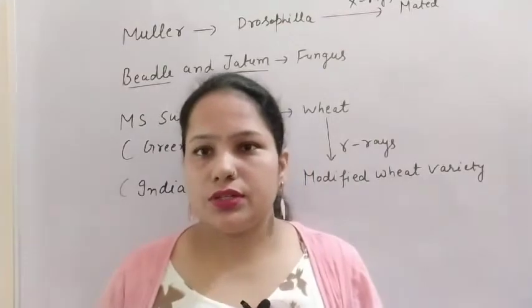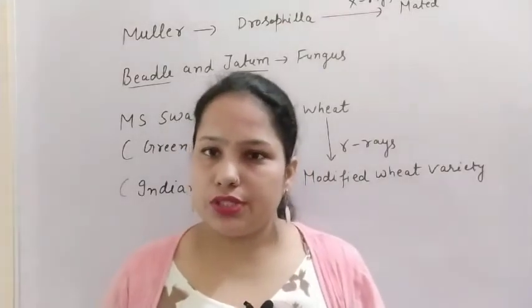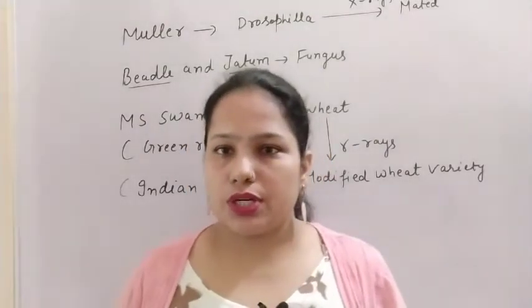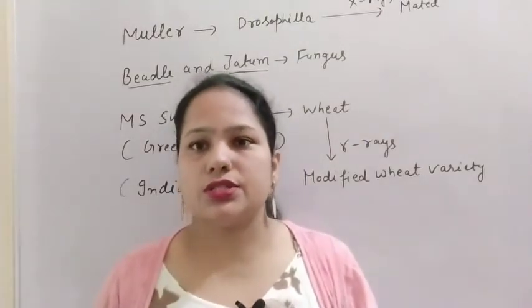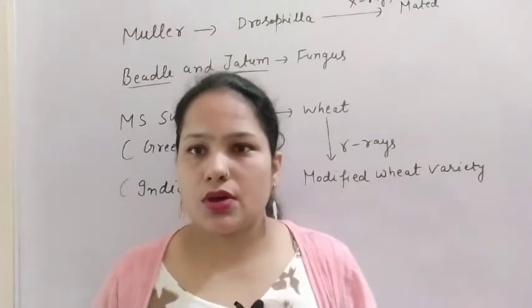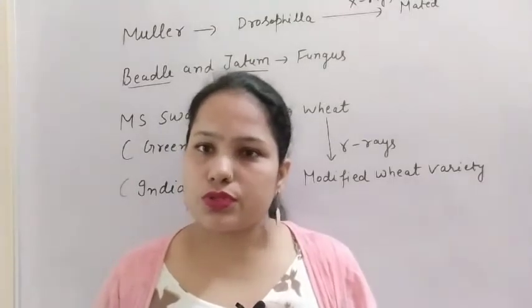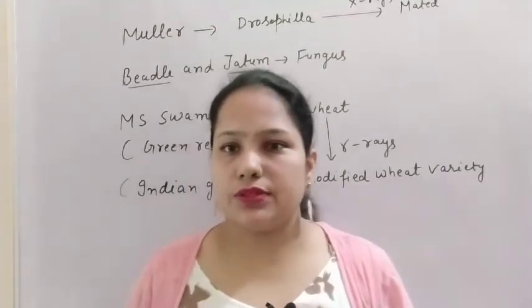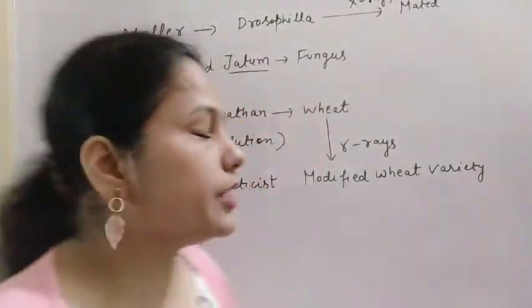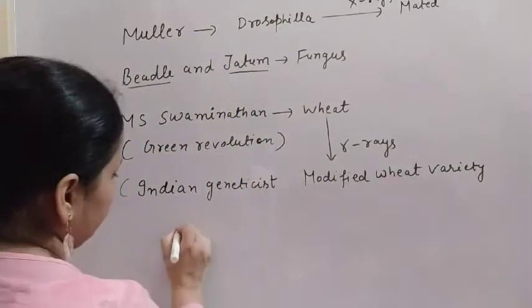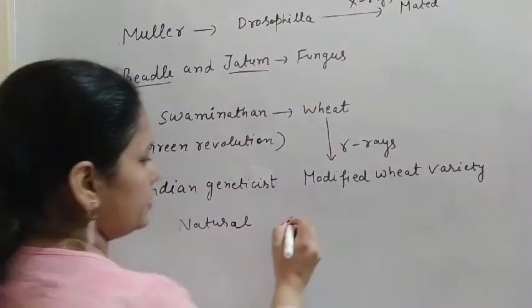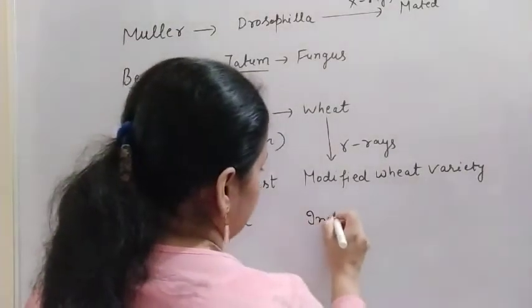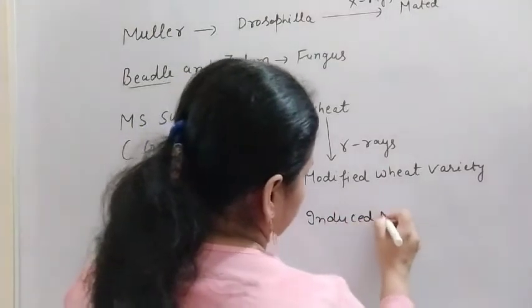Today we will discuss the topic mutation in detail. So what is mutation? Mutation is a change in the gene sequence, a change in the nucleotide sequence, or a change in the chromosomes of the DNA. Mutation can occur by a natural method, or it is done by scientists, which is known as induced mutation.